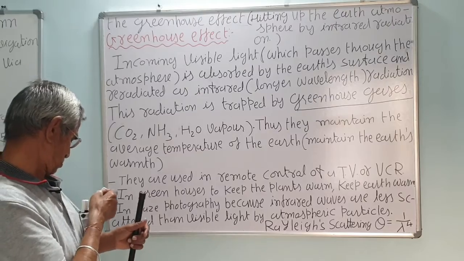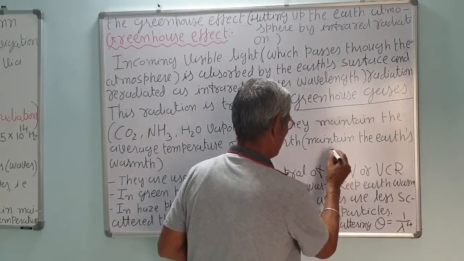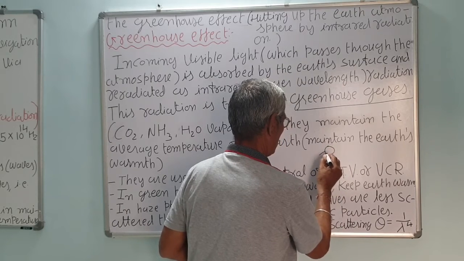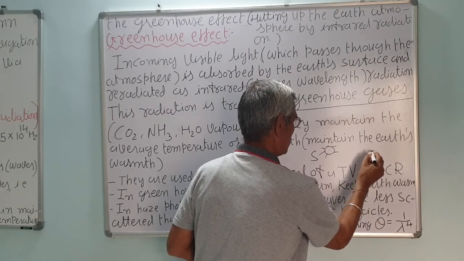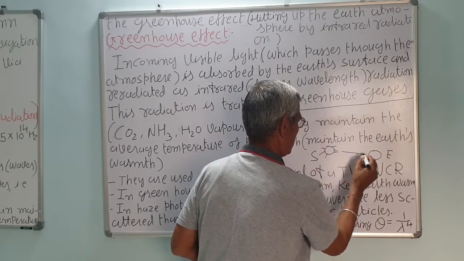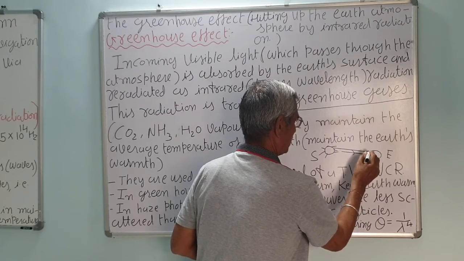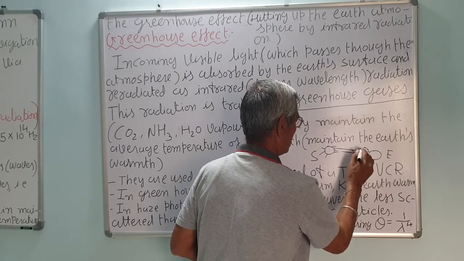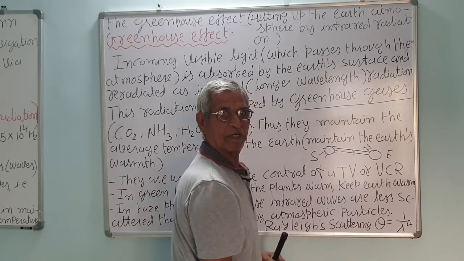Correct? So, when radiation comes from the Sun to the Earth, this Earth gets heated and it radiates in the form of infrared rays.